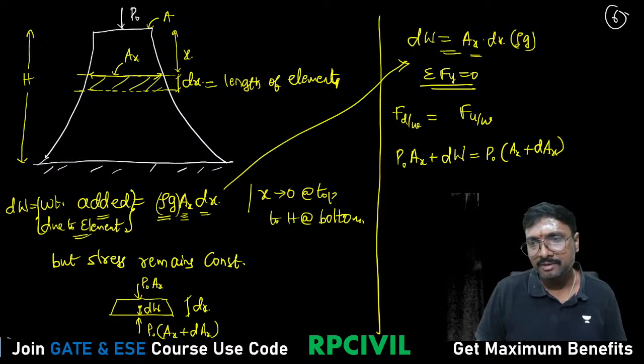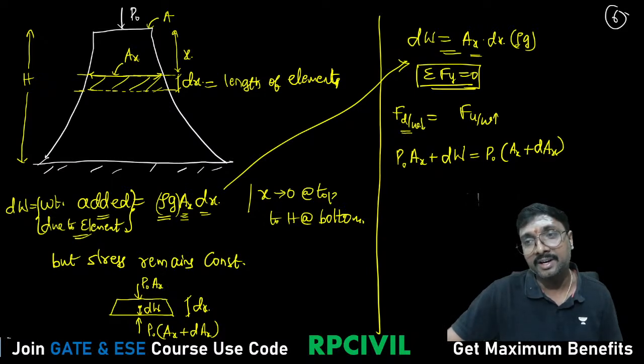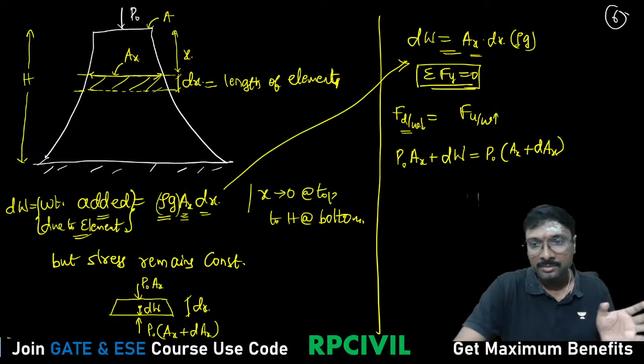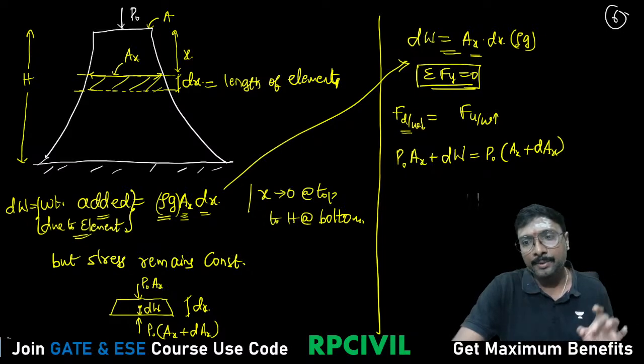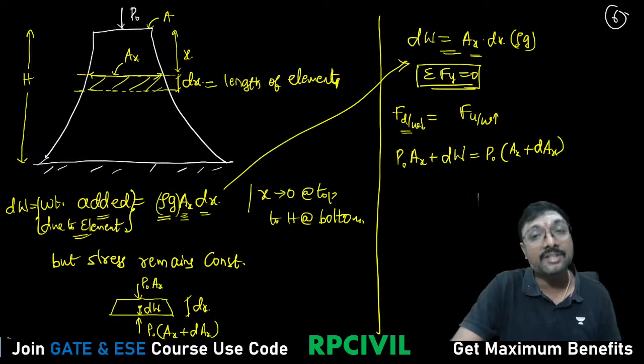Did I say any moment? I just said that the sum of the vertical forces is 0. Force in the downward direction equals force in the upward direction. That's it. It is not the moment. dw is nothing but your elemental weight, the weight of this shaded area.